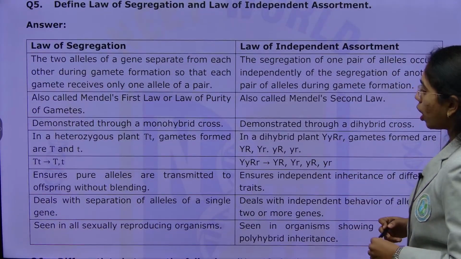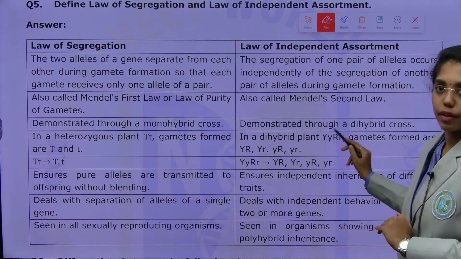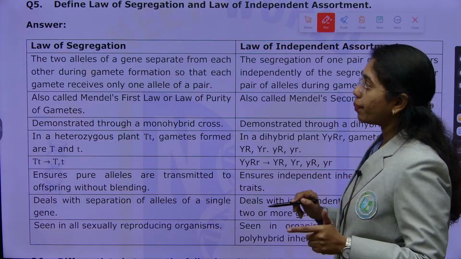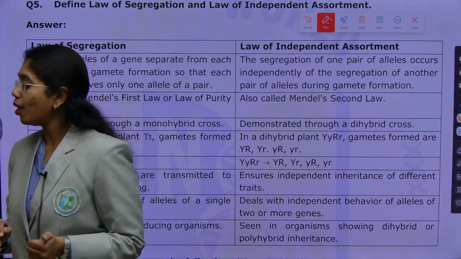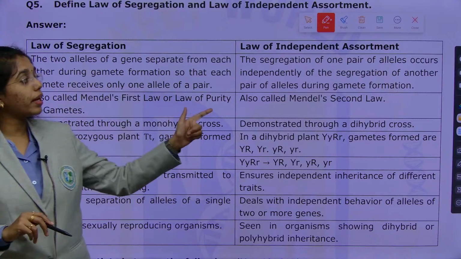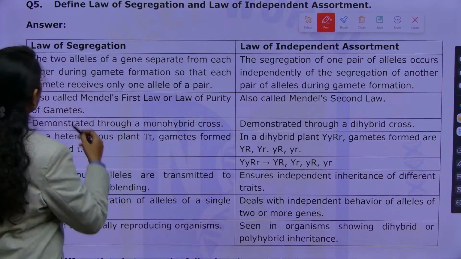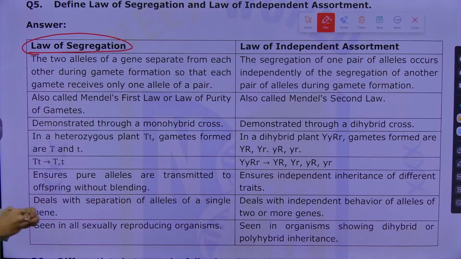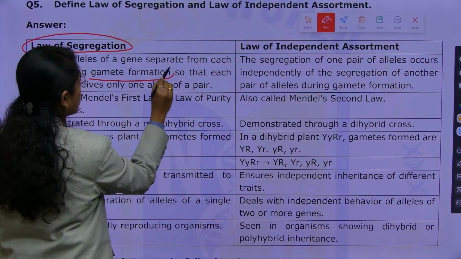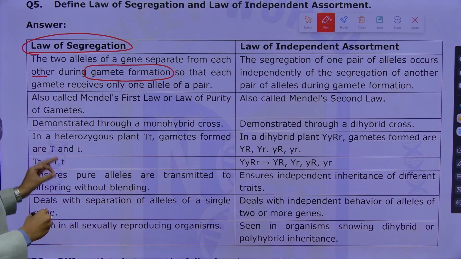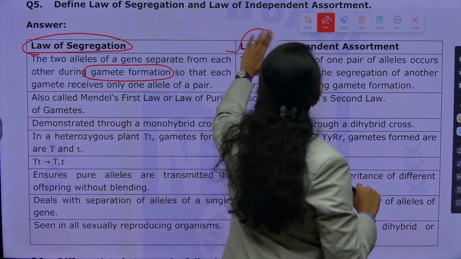And then define law of segregation and law of dominance. This goes well if we give the answer comparatively: law of segregation and law of independent assortment. Law of segregation is proposed by Mendel after monohybrid cross, whereas law of independent assortment is proposed by Mendel from his dihybrid cross. First, law of segregation: the two alleles of a gene separate from each other during what? Gamete formation, so that each gamete will receive only one allele of the pair.